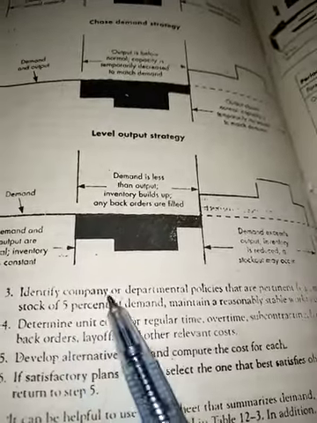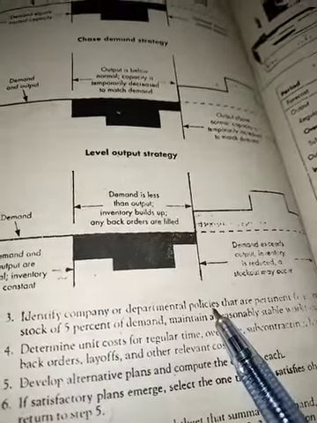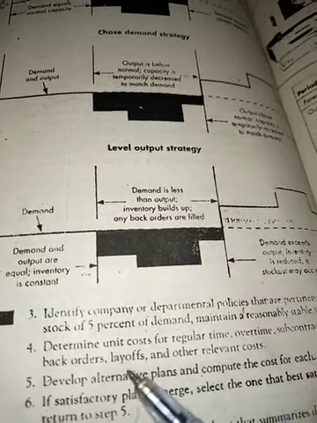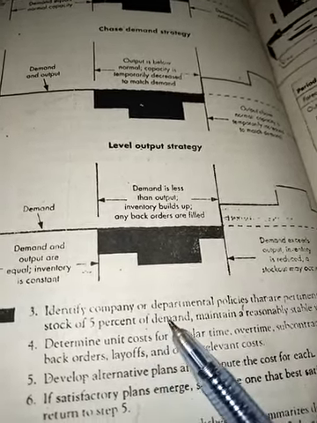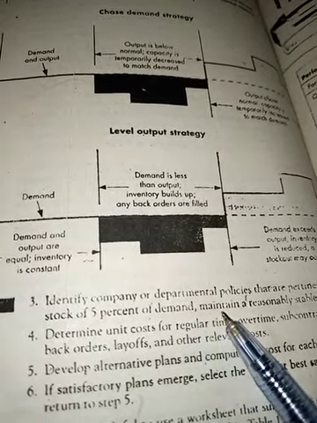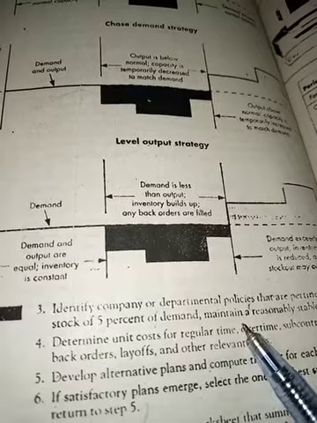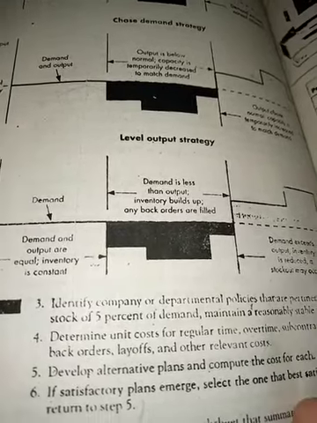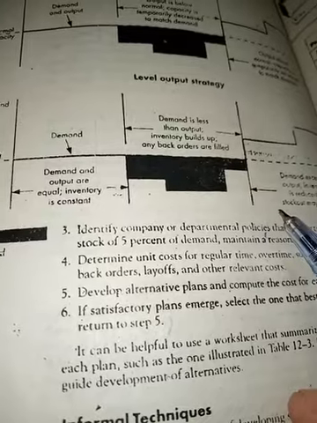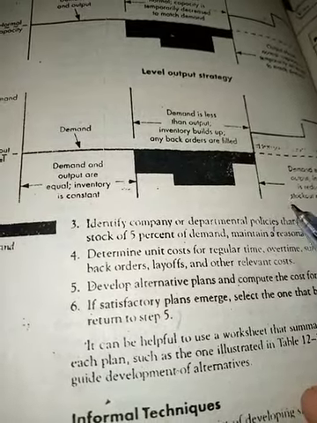The third one is to identify company or departmental policies which will affect the strategy you are going to follow. Suppose there is a need of 5% safety stock, so you will produce the product and keep 5% in safety stock, and you are not going to sell this product. And there may be some other policies, such as output requirements, so you must follow the company policies.